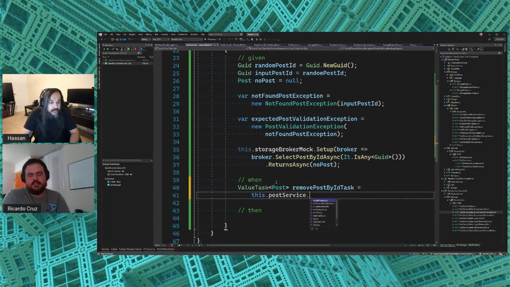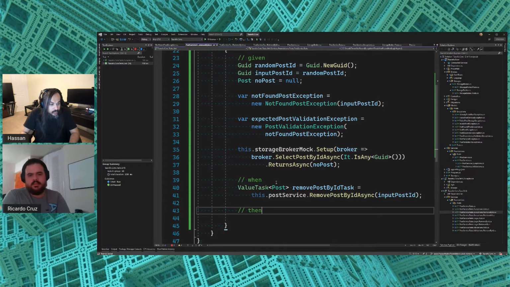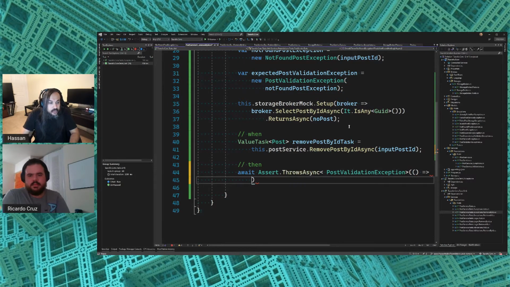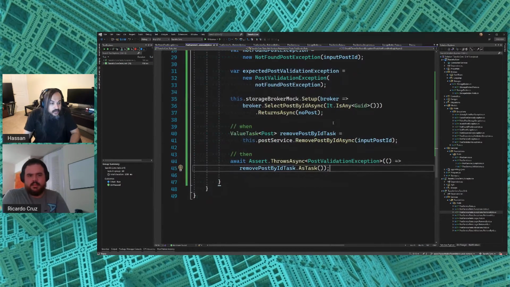Calling in the service and then saying remove post by ID async, input post ID. That's all great. And now I'm going to go here and say await assert throws async that this post validation exception was thrown, like this, with remove post by ID task as task. Okay, so that's the first one. What else do you think we need to validate in here in our test?